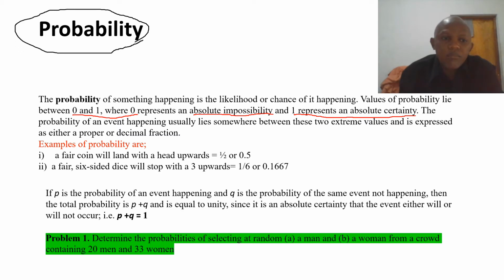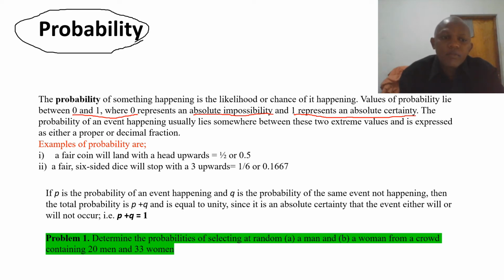And sometimes it can be expressed as a proper or a decimal fraction. For example, if I tossed a coin, it's either landing on a head or on a tail. So if it lands on a head, then it is 1/2, because there are only two outcomes, either head or tail. And 0.5 can be expressed as 1/2.